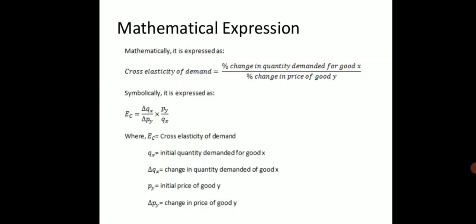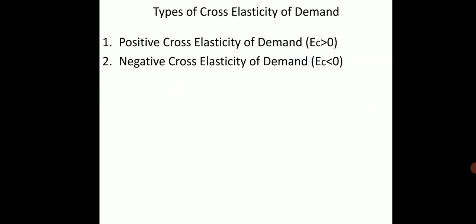Symbolically, it is expressed as EC is equal to delta QX divided by delta PY into PY divided by QX, where EC represents cross elasticity of demand, QX represents initial quantity demanded for good X, delta QX represents change in quantity demanded of good X, PY represents initial price of good Y, delta PY represents change in price of good Y. Types of cross elasticity of demand.